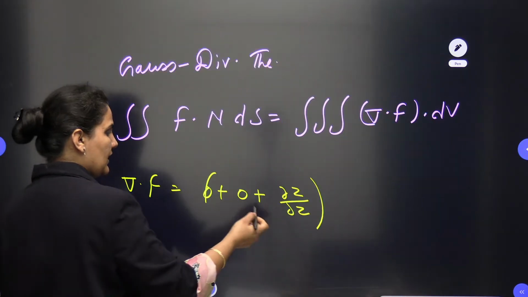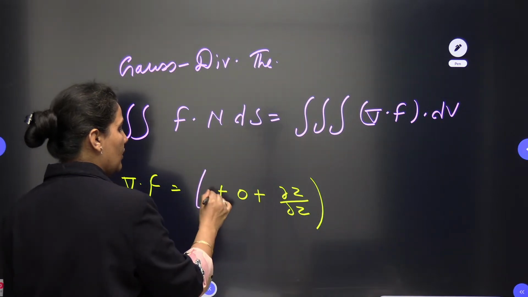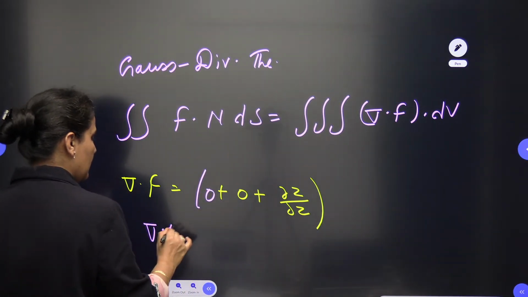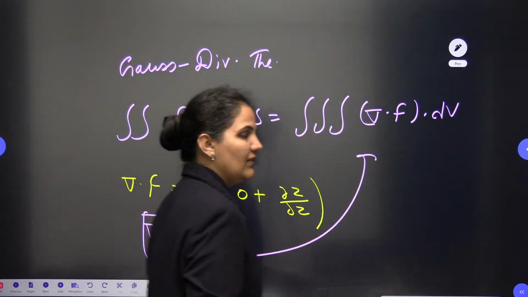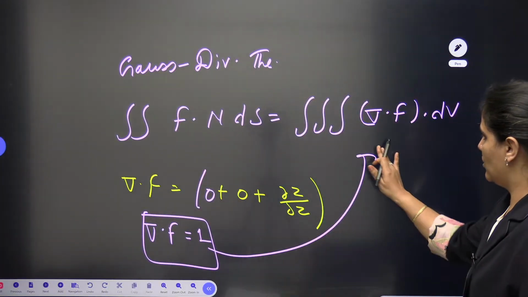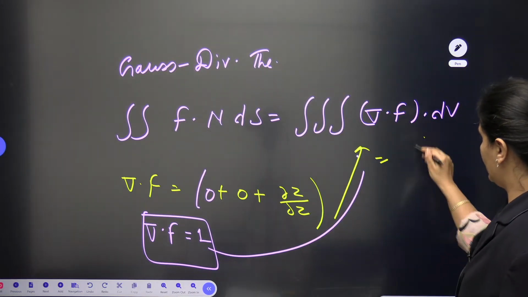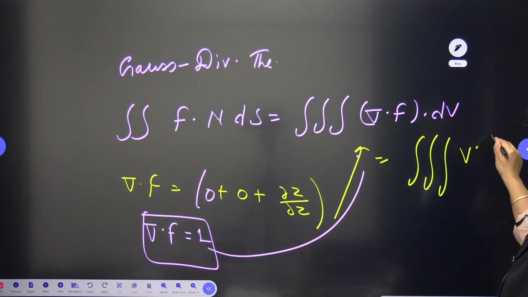So when you go for the comparison, very easily you can see your value of divergence is nothing but 1. When you put this value of divergence here, it will be nothing but 1 only. So we are having a constant term. So when I put it here, it will become triple integration of dV.